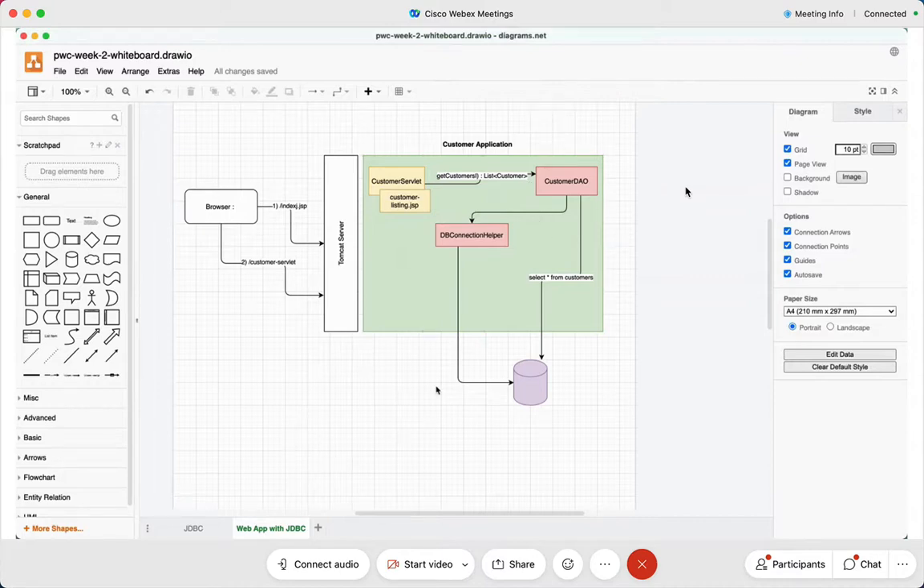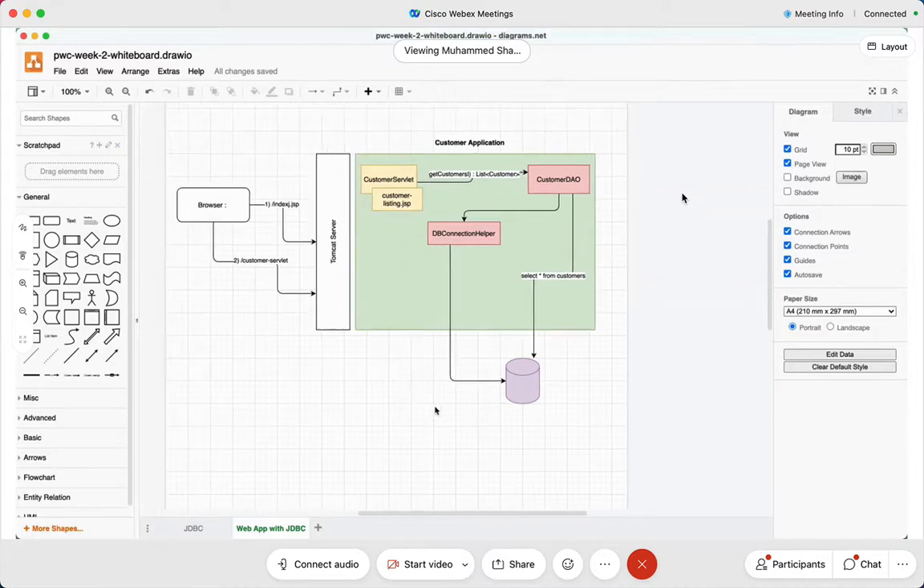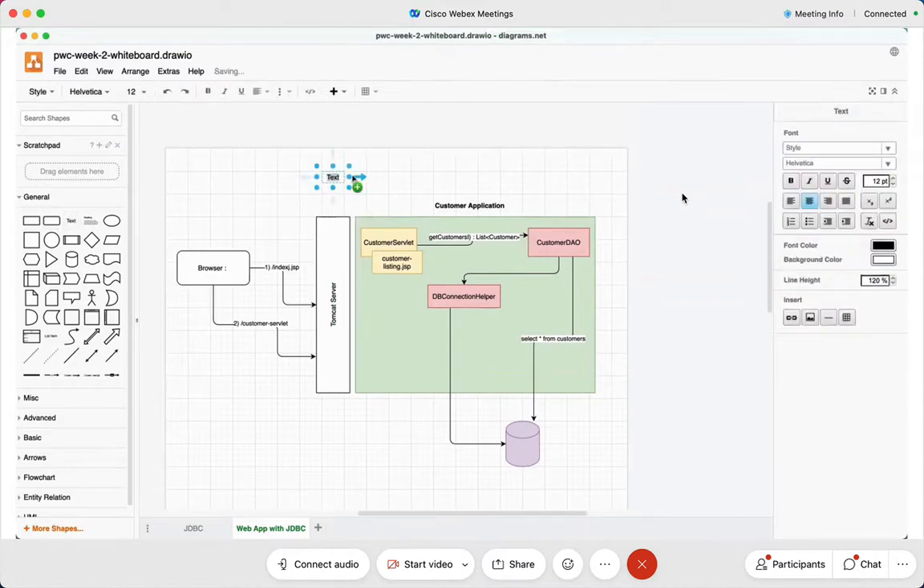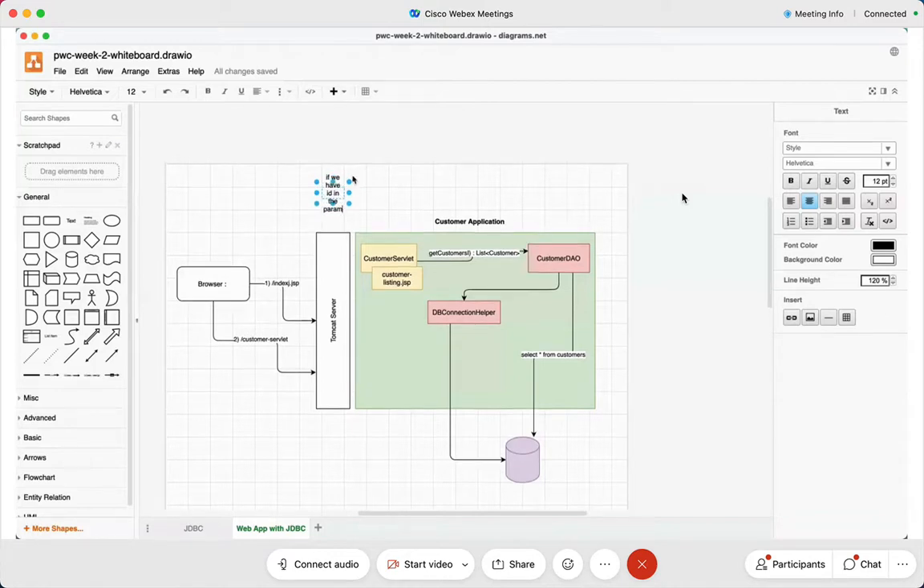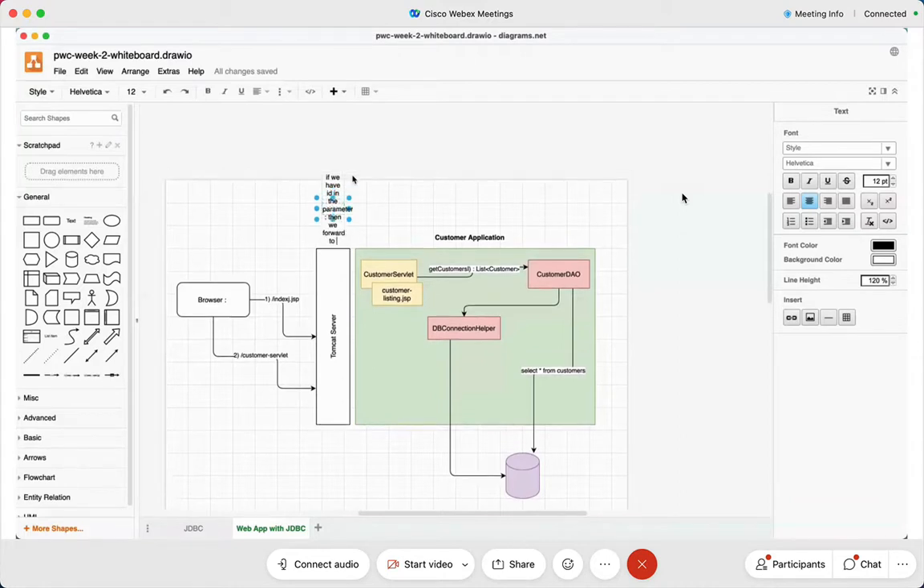So you see, this is what we have done, right? This is exactly what we have done. The next thing that we've done is, get customers was already there, and then we go to this customer servlet. But what are we doing in this customer servlet now? We are checking, right, if we have an ID in the parameter, then we forward the request to what?